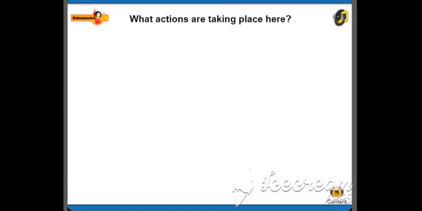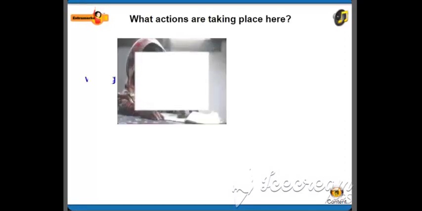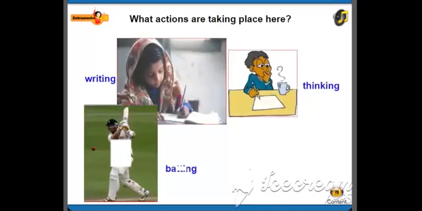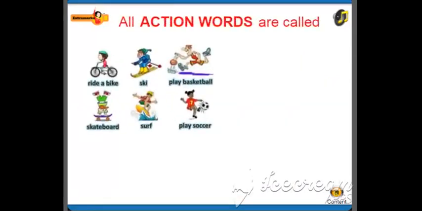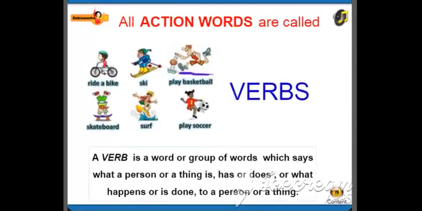Now try to understand what actions are taking place here. They are writing, thinking, batting and pushing. All action words are called verbs. A verb is a word or group of words which says what a person or thing is, has or does, or what happens or is done to a person or a thing.